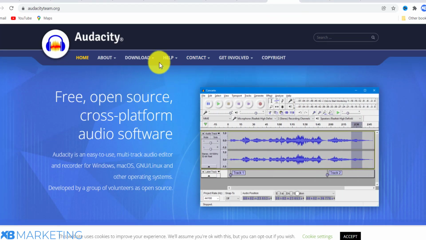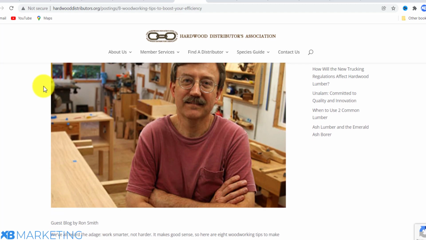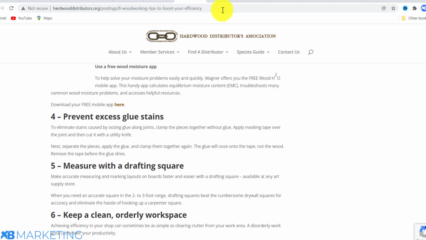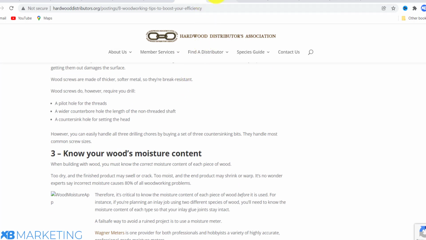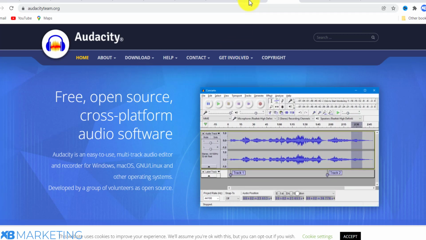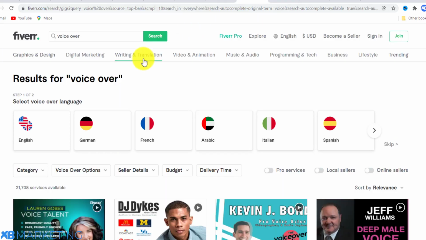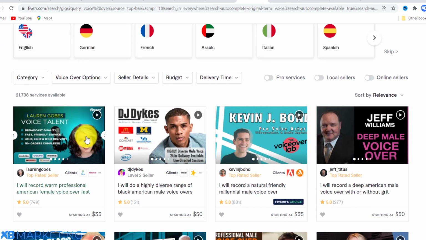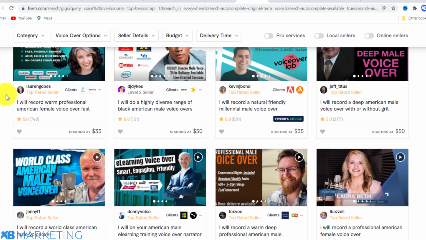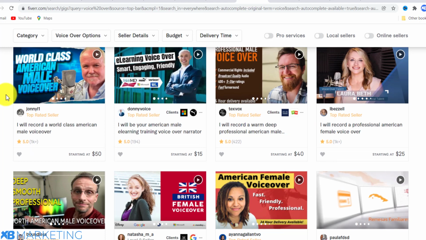Basically, you want to read out what you've rewritten from this article, by using either of the three means that I mentioned, which is rewriting it yourself, having this software rewrite the article for you, or hiring someone on Fiverr. Once you've done that, the next thing you want to do is record it yourself like I mentioned. And if you don't want to do that as well, there are options. You can go onto Fiverr and type in voiceover. There are a lot of people on Fiverr who are going to make a voiceover for you. There are expensive ones and there are cheaper options on Fiverr as well.